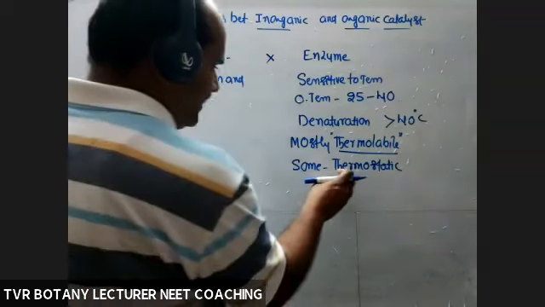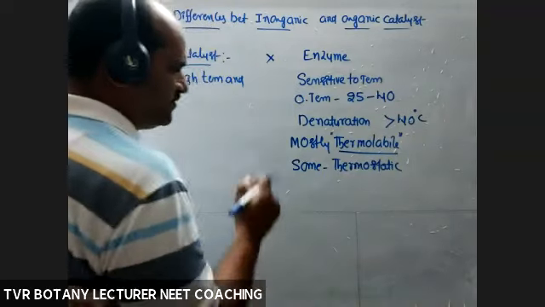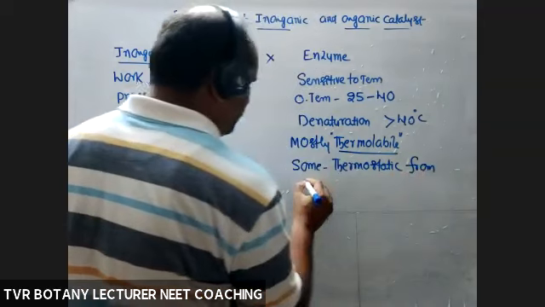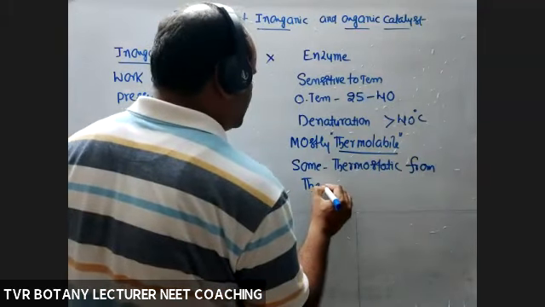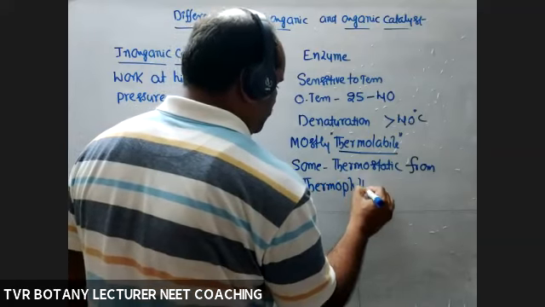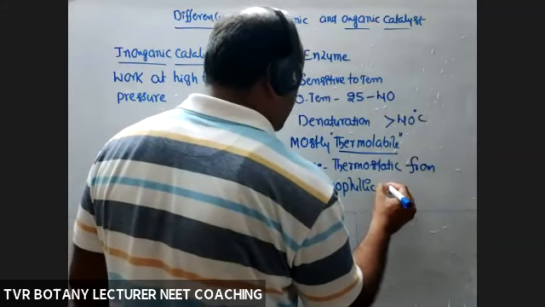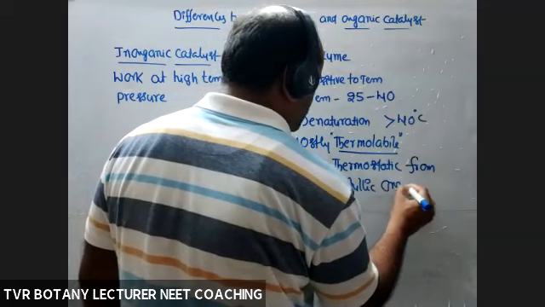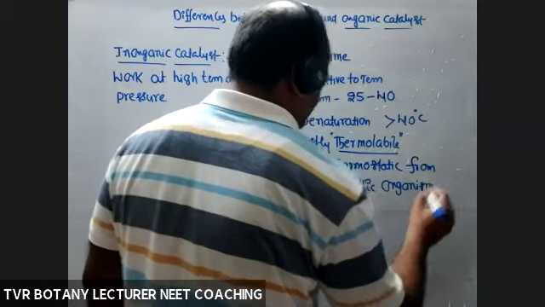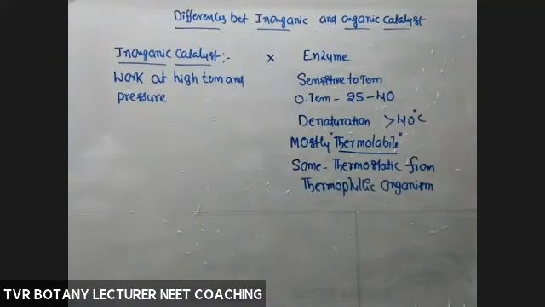But what about a certain number of enzymes? Thermostable enzymes from thermophilic bacteria or thermophilic organisms. Thermophilic organisms are microbes which are able to survive in hot vents, chimneys like that, or exhaust pipes.